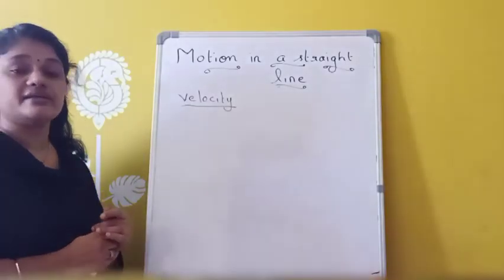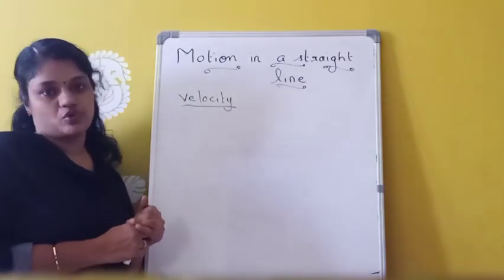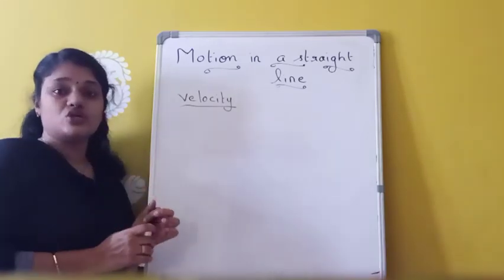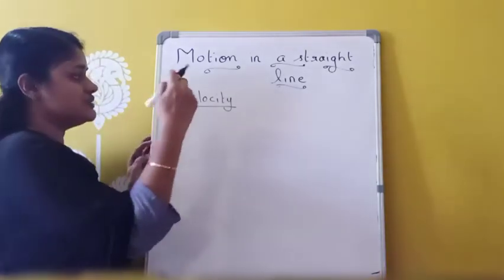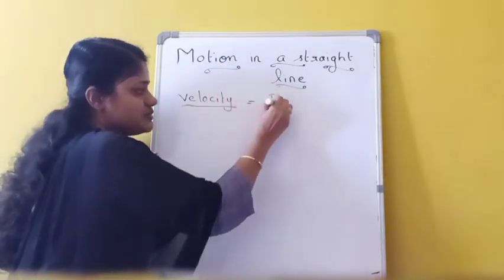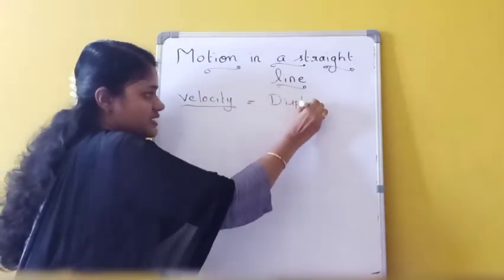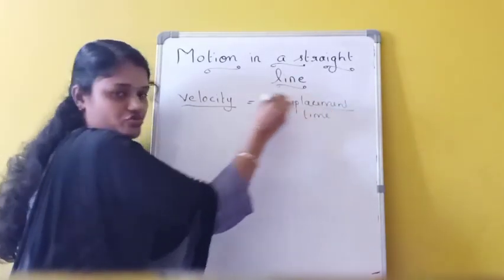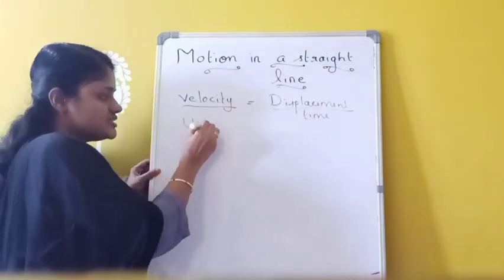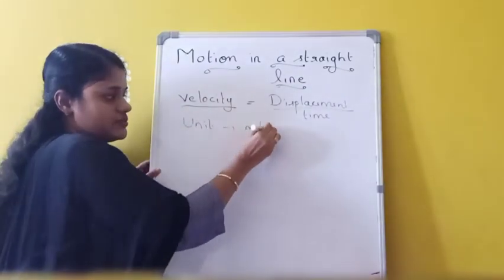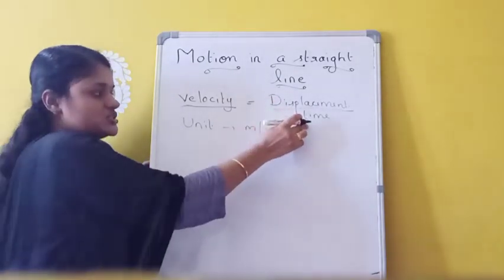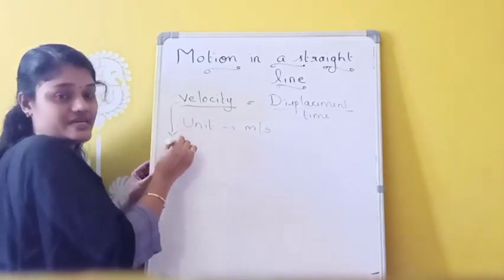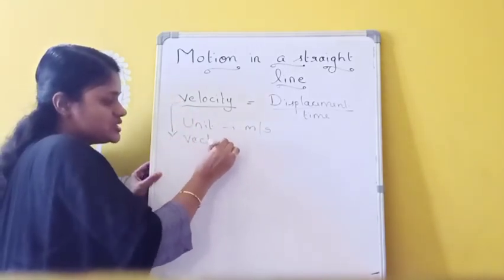Okay. Next is velocity. Velocity is the rate of change of displacement of a body. Speed is the rate of change of distance, and this velocity is the rate of change of displacement of a body, and this velocity is given by the formula displacement divided by time. The unit of velocity is meter per second, because unit of displacement is meter and unit of time is second. And this velocity is considered as a vector quantity.